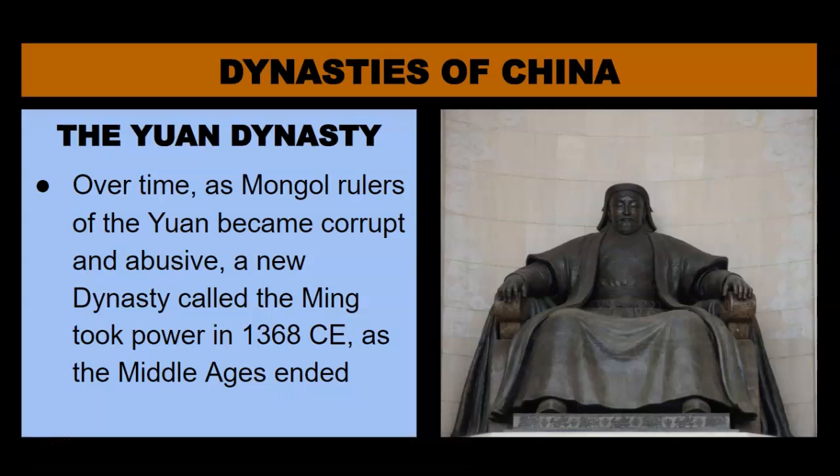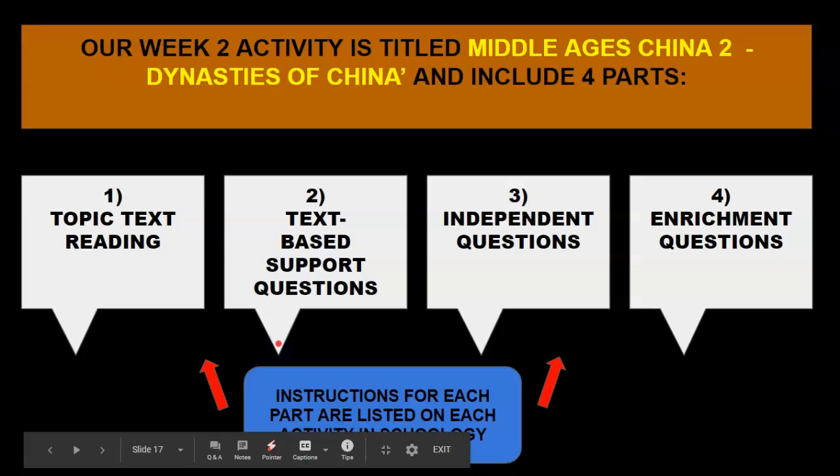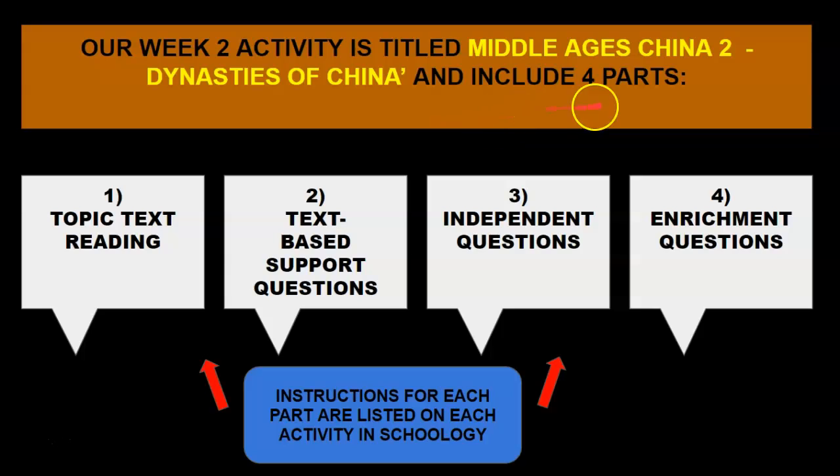So when you move on to your activity, we will be going more in depth. You will be doing a reading activity that looks at these 4 dynasties a little more in depth. And you will have a couple activities that you can do around that reading. Okay. Our week 2 activity is titled Middle Ages China, Dynasties of China, and includes 4 parts. So now that we're coming to the end of our screencast, let's talk about the activity that comes next. The 4 parts include, you're going to have a topic reading text, and then you're going to have a series of text-based support questions, and then you're going to have 1 independent question and 1 enrichment question.